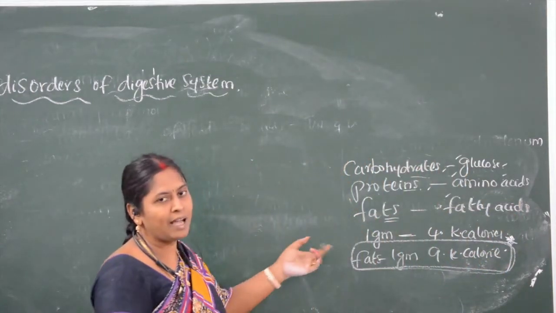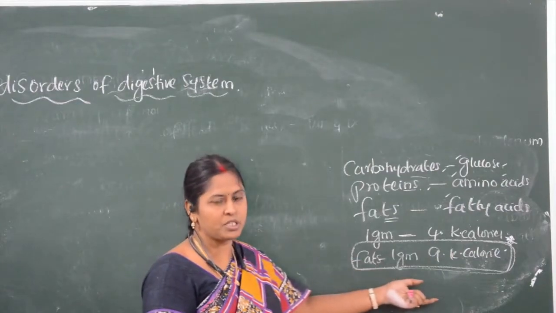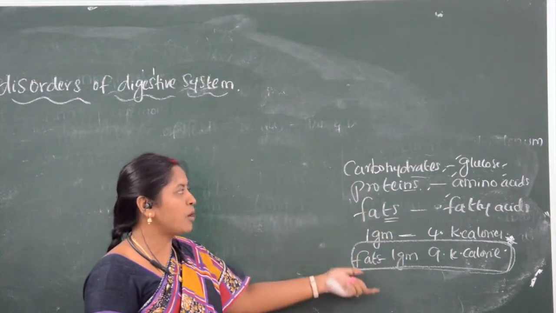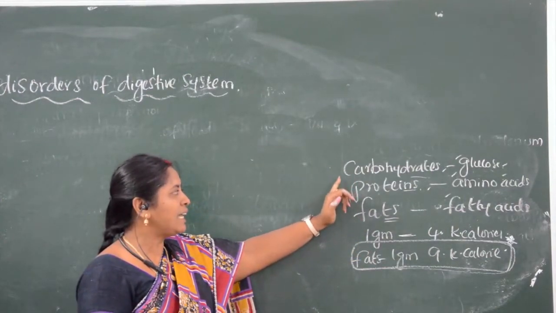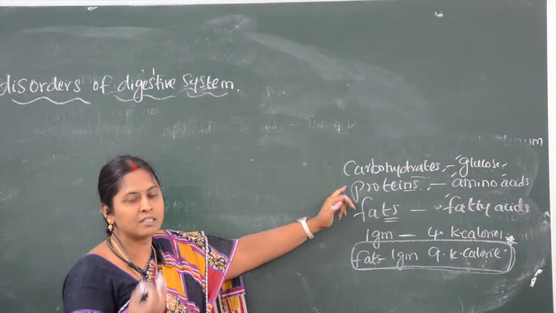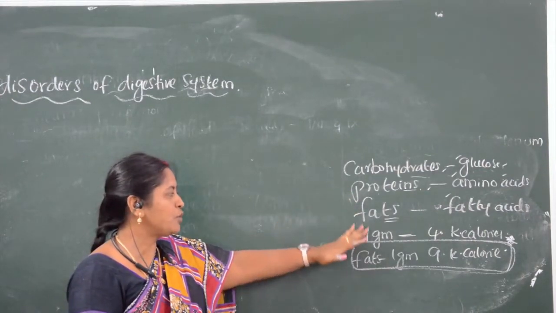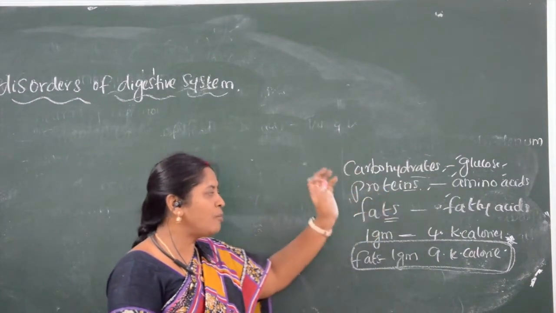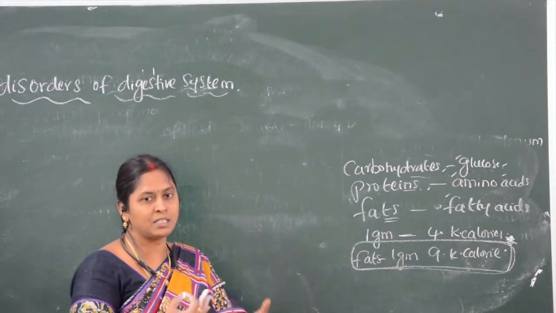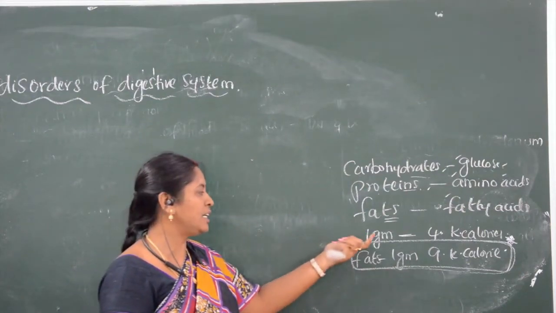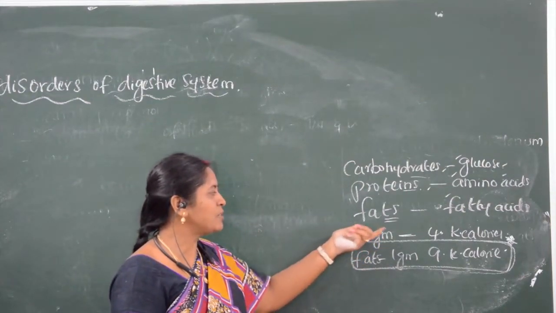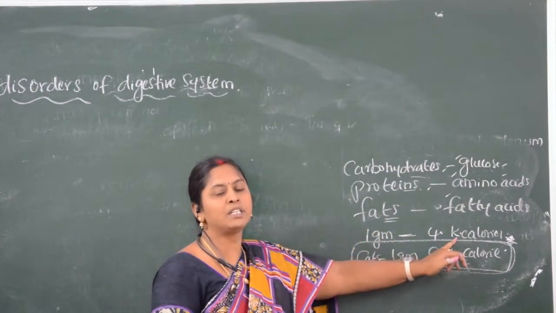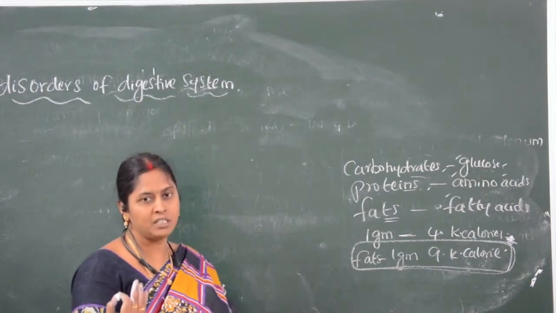Sometimes they will ask these things in the form of problems, children, in NEET as well as in MCET. Suppose a person who is playing has consumed 10 grams of carbohydrates and 5 grams of protein. How many kilocalories of energy has he spent? You have to calculate: 10 grams of carbohydrates times 4 gives 40 kilocalories of energy.